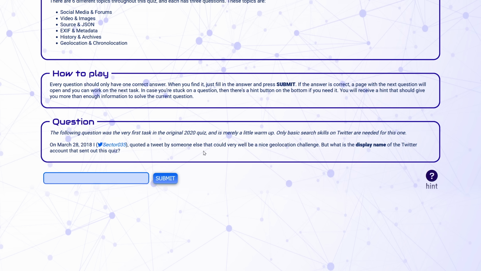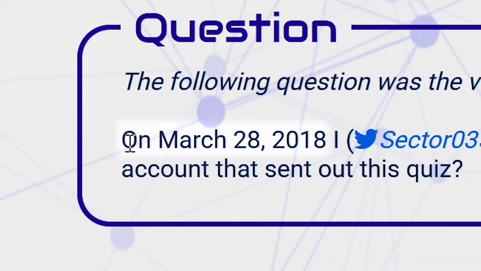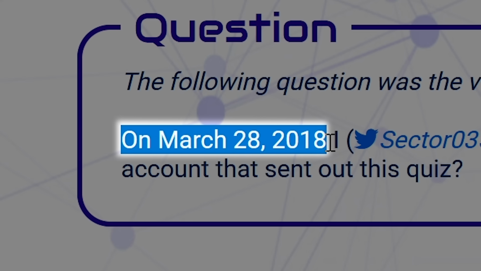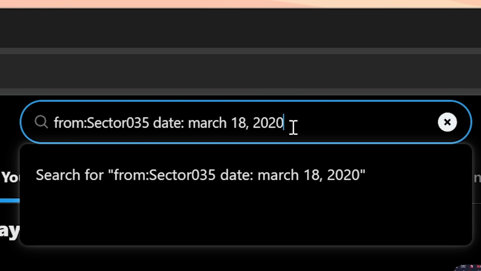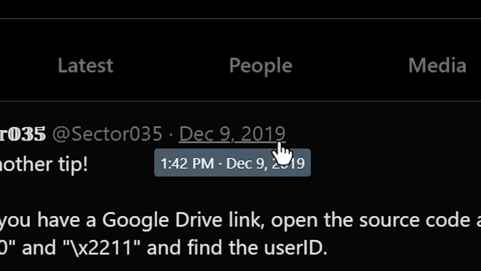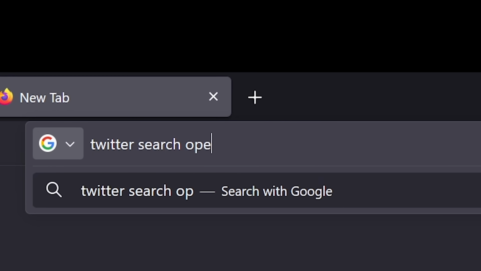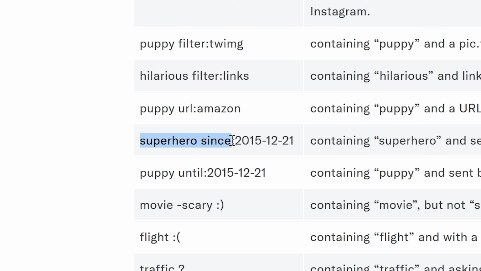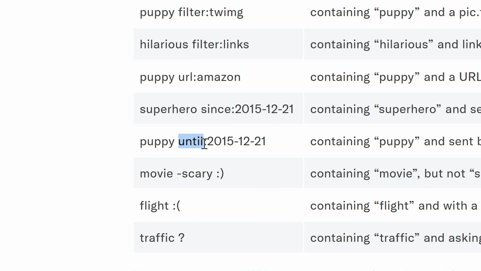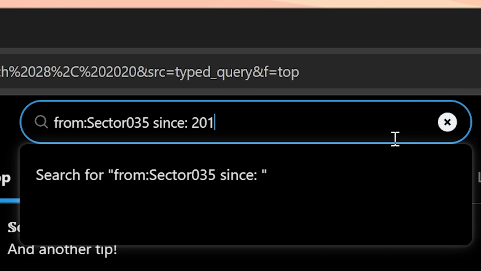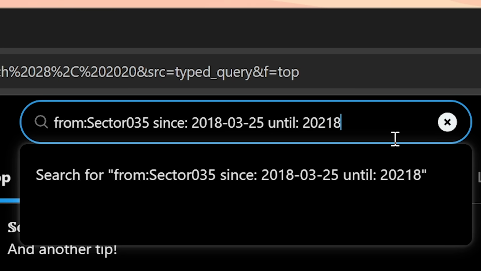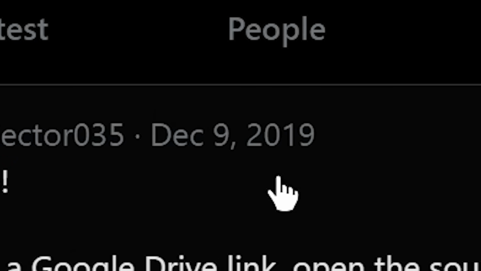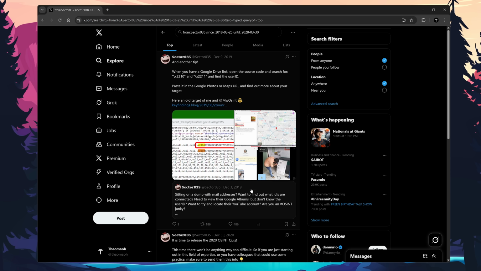Okay, sounds easy enough. So I open up this Twitter profile and I need to filter their tweets by this date. Can I do like a date search operator? Does that work? It gave me 2019 Twitter search operators. Superhero since 2015 and then until 2000. Okay, so since and until. Since 2018 and let's do a few days before just in case, like 25 and until 2018 0330. Boom. Still gives 2019. Is this like pinned or something?